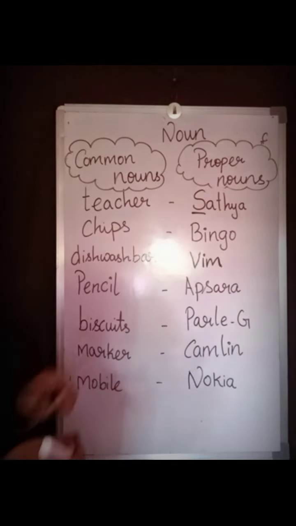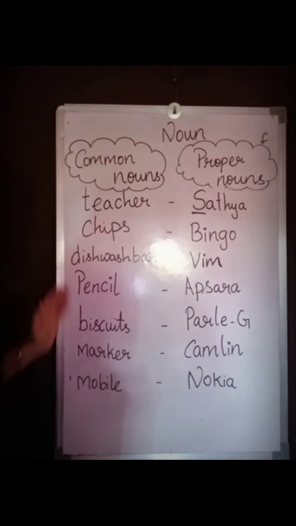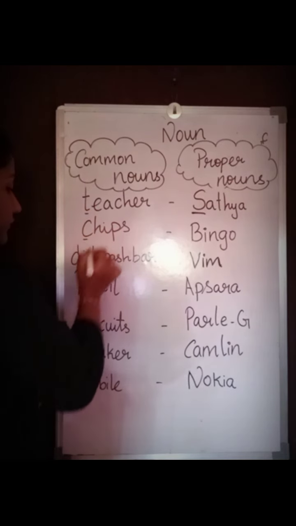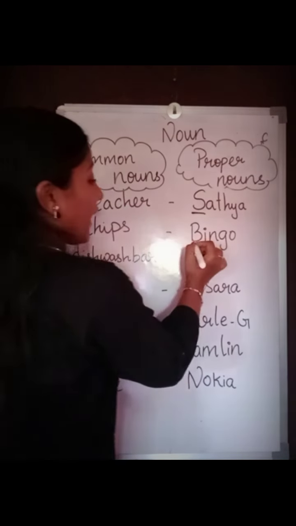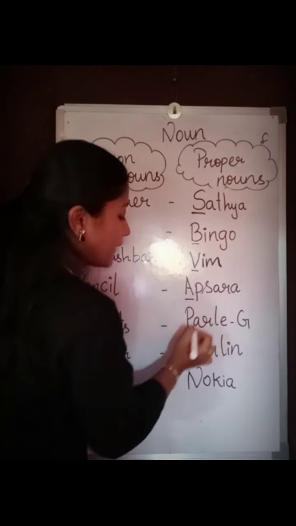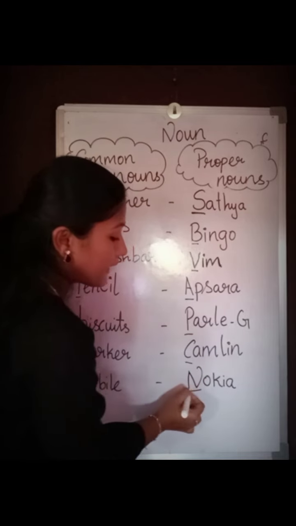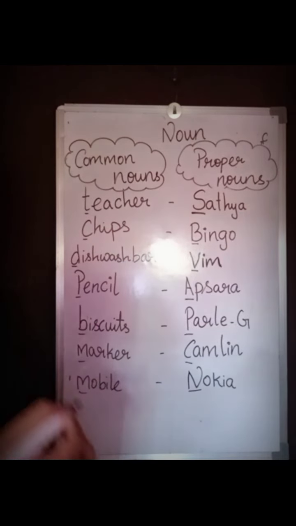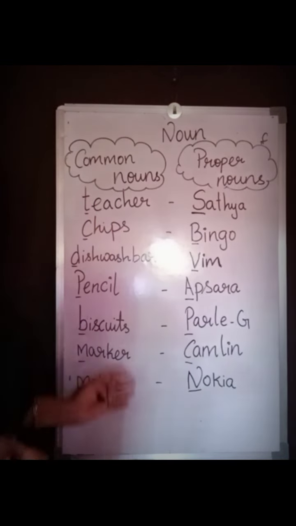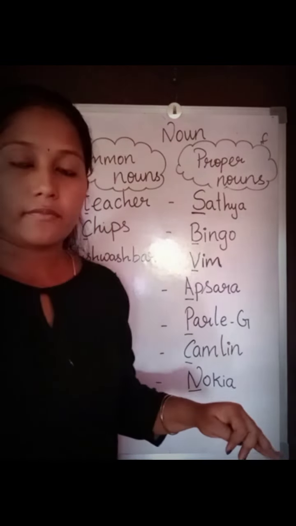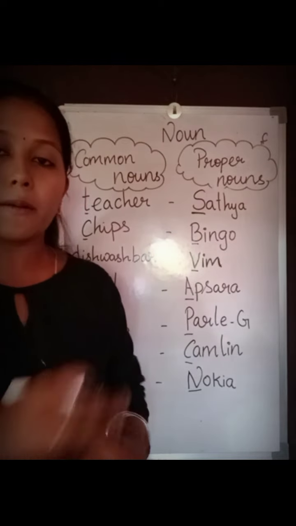Have you noticed one thing? See, on this side I am using only small letters. I didn't use a capital letter, whereas here I am using only capital letters. It is a proper noun. It begins with a capital letter. In the common noun, it is a common person, common things, common places.